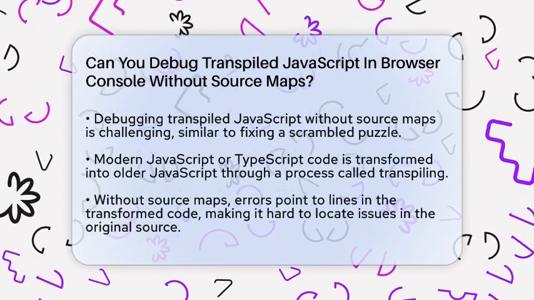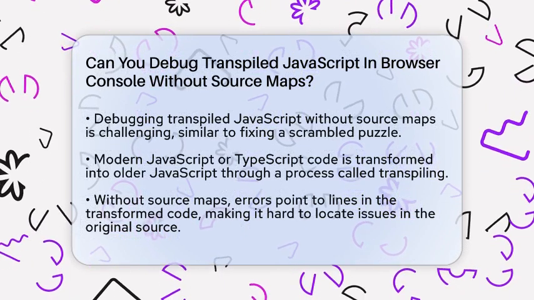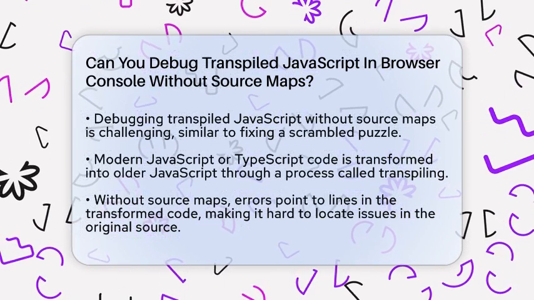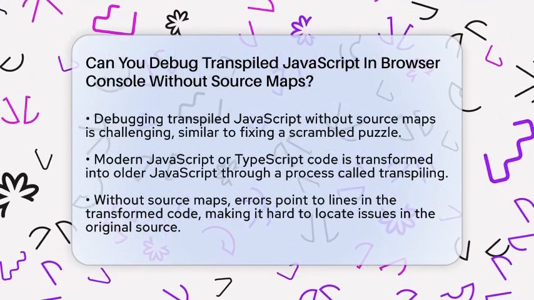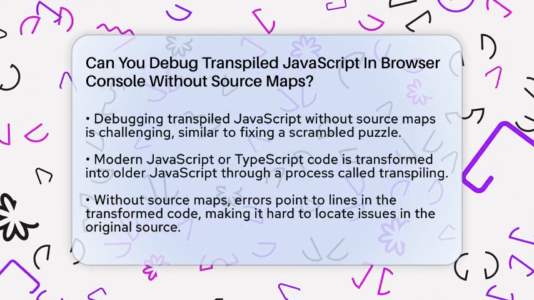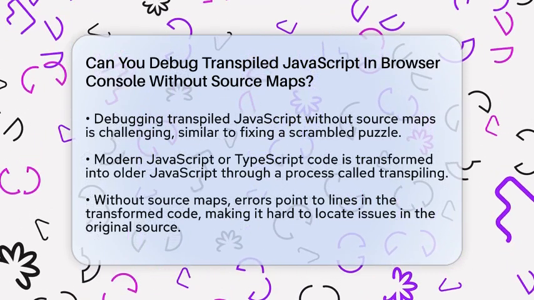When you write code in modern JavaScript or TypeScript, it often gets transformed into older JavaScript so browsers can run it everywhere. This process is called transpiling. Now, if you want to find bugs in that code using your browser's console, things get tricky without source maps.